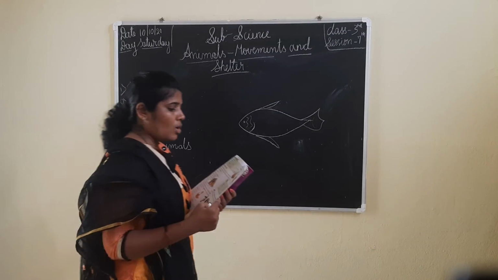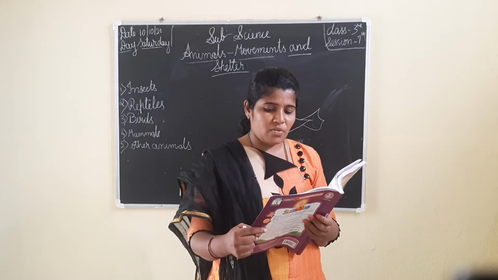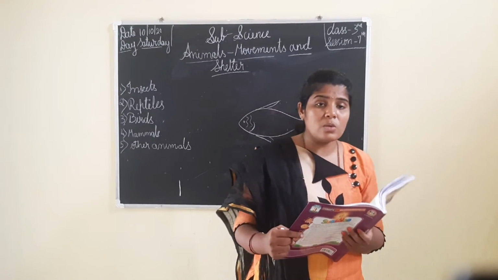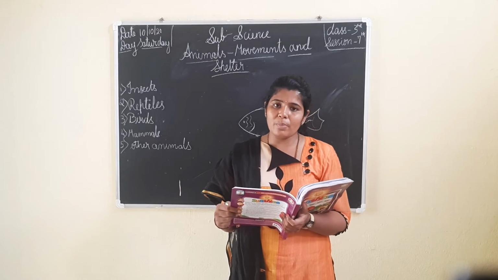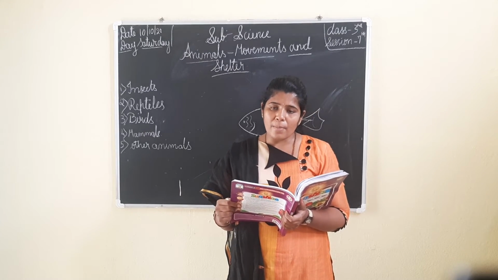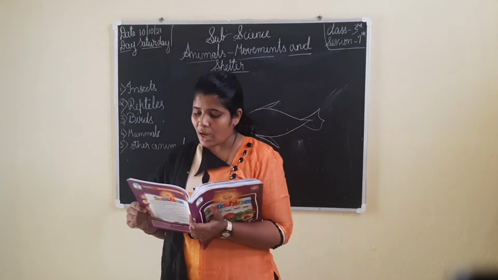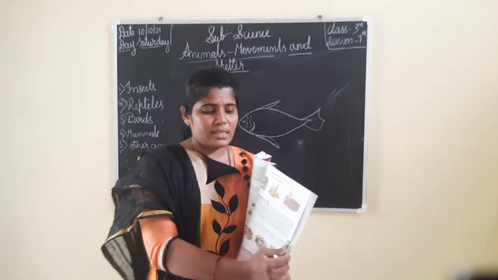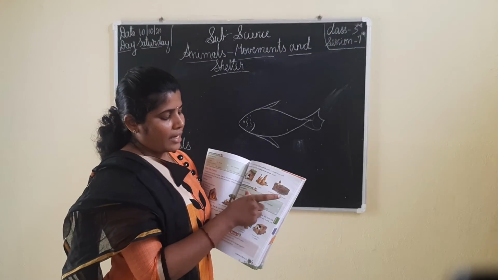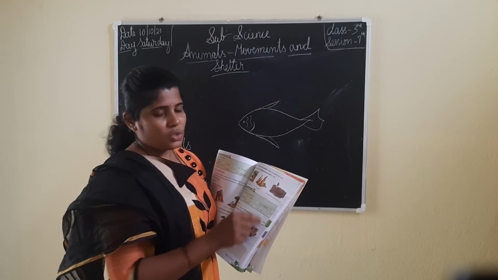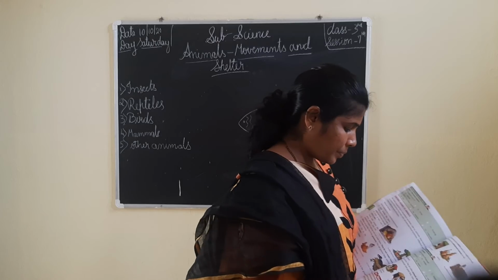They are called burrows. Ants live in colonies called ant hills, which are made from mud. Ants live in colonies, and they are called what? Ant hills, which are made from mud. Earthworms live in underground tunnels in soil. This is the picture of the burrow and this is the picture of the ant hills, and the earthworm lives in the soil itself, in tunnels underground.